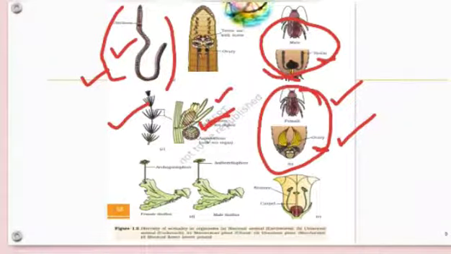Let's move on to the next, D, which is dioecious, like Marchantia. In Marchantia you can observe that the male reproductive organ is present in one separate plant, and the female reproductive organ is present in another separate female plant.